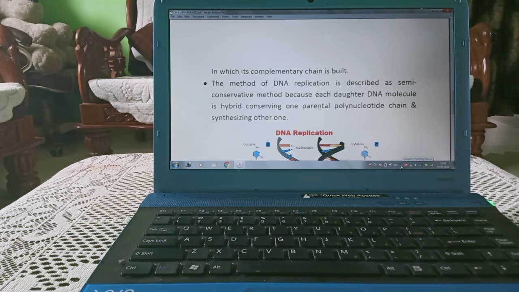The method of DNA replication is described as the semi-conservative method because each daughter DNA molecule is a hybrid, conserving one parental polynucleotide chain and synthesizing another.